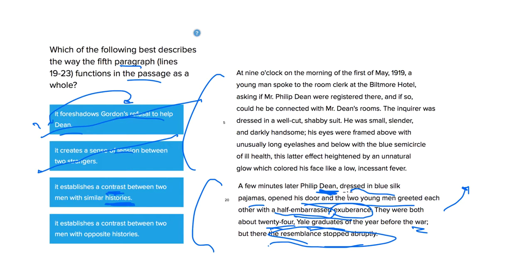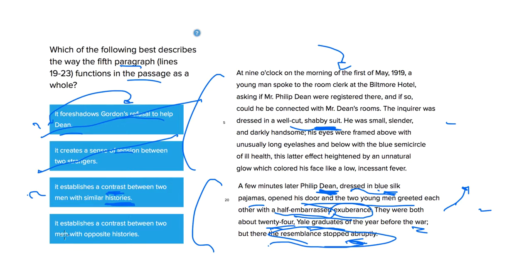Well, we do have Dean dressed in blue silk pajamas, and he had to phone in to get in there, etc. The resemblance stopped abruptly. Remember that when we first introduced Gordon, he was wearing a well-cut, shabby suit, so he wasn't very well dressed. Whereas this guy slept in silk pajamas, so he looks like a significantly more well-off guy. So this looks like a good answer choice.